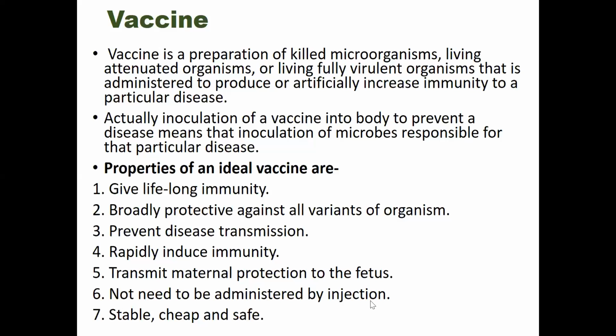Some vaccines nowadays can be introduced into the body by adhering a patch on the skin. Another property is that it is stable, cheap, and safe. The first vaccine was discovered by Dr. Edward Jenner in 1796 against smallpox.